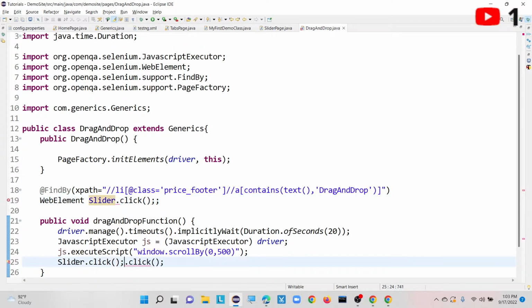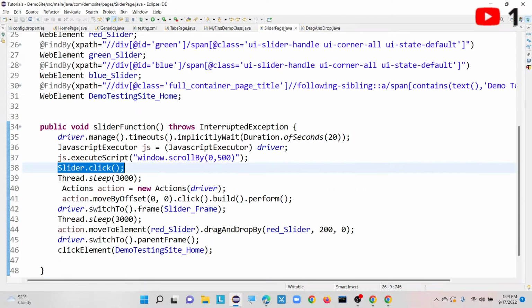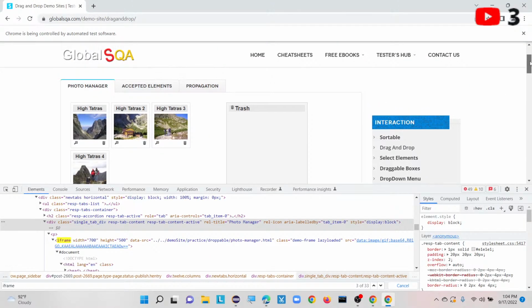Once I move to my home page, I am clicking on the drag and drop option from the home page. Here also I am clicking on drag and drop, click. Okay, once the step is completed, we are now on our drag and drop page.